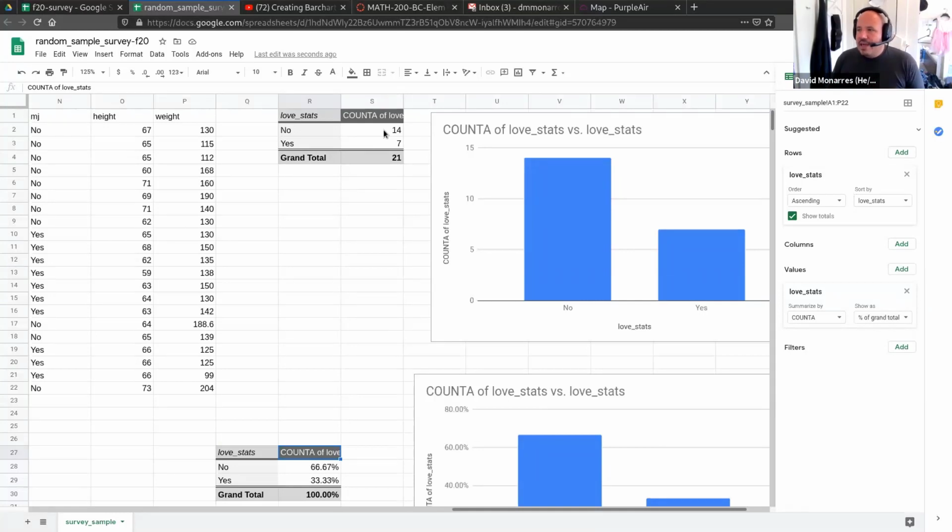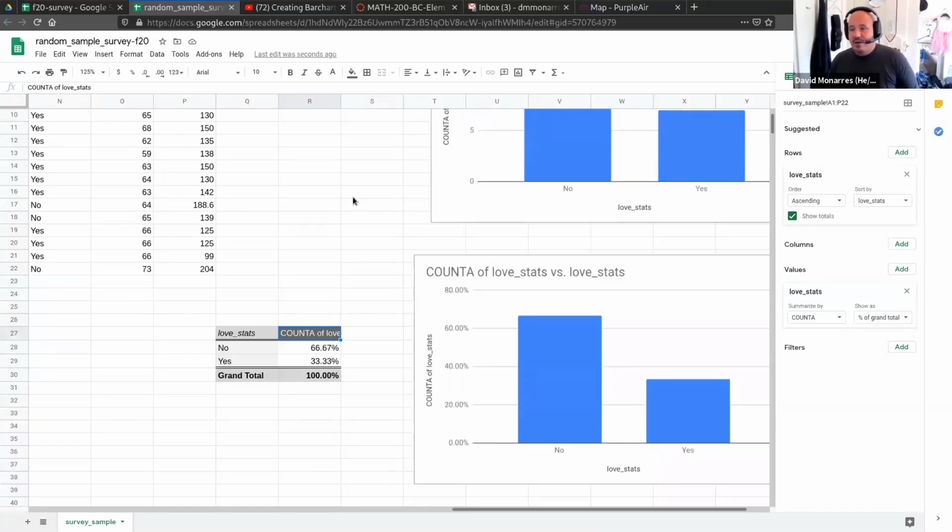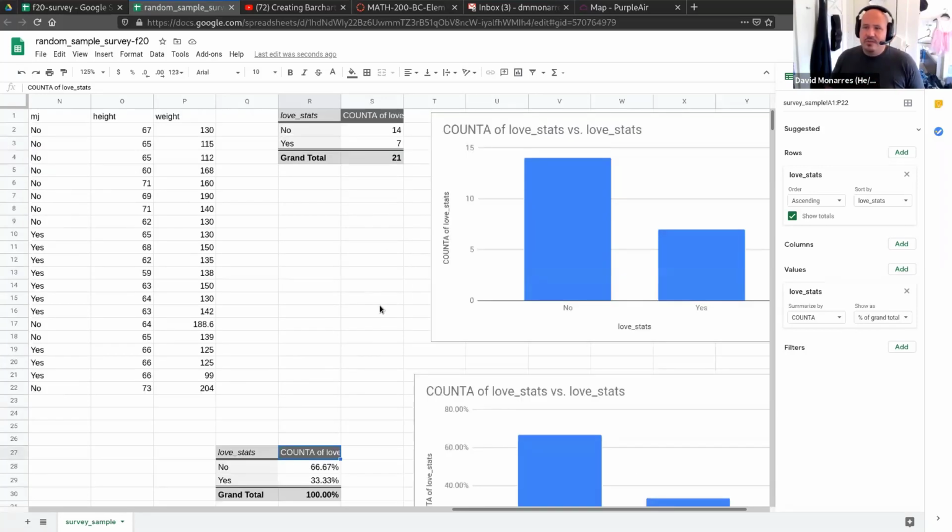When we look at that, this is our little bar chart. We see definitely more no's than yeses. And when we break it down using percentages, we're getting roughly 2/3 of the class saying that they don't love stats, and 1/3 of the class saying that they do. Historically, getting 1/3 of the class loving stats before the class starts is actually a pretty high percentage. Usually it's somewhere below 20% or so. Okay, so great, we described students' love of stats.